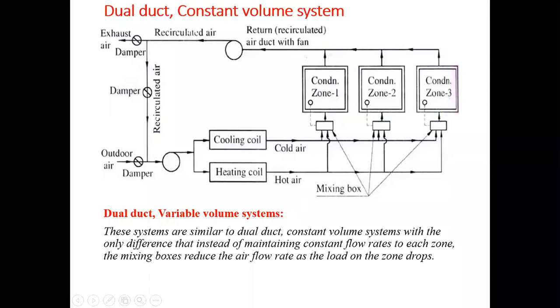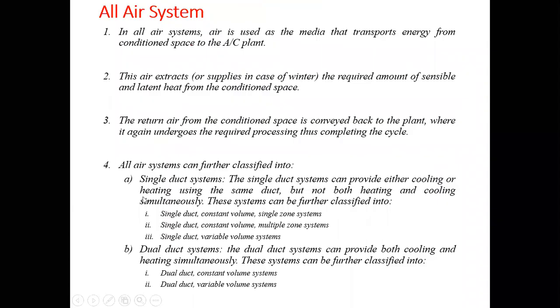So these are the things we have studied: the single duct constant volume system, that is the single duct system, and the dual duct system. The single duct system can provide either cooling or heating, and the dual duct system can provide simultaneous heating as well as cooling of air. Now, whenever air is flowing through the duct, there might be a drop in pressure. So we need to design the duct in such a way that a constant pressure inside the room is maintained.